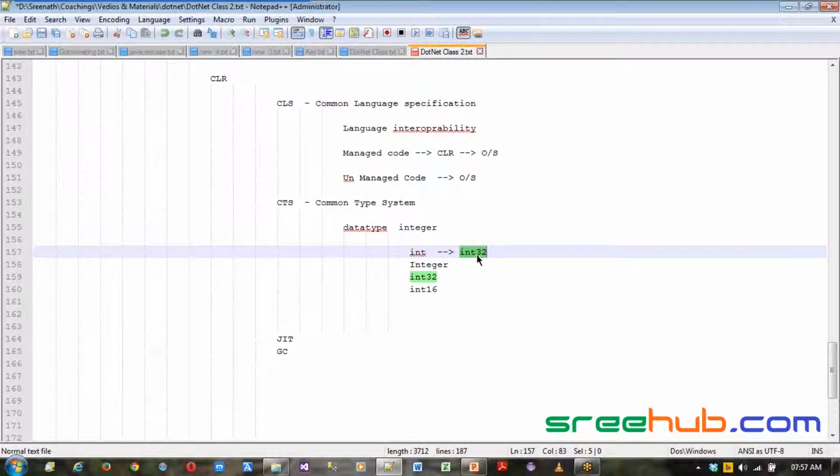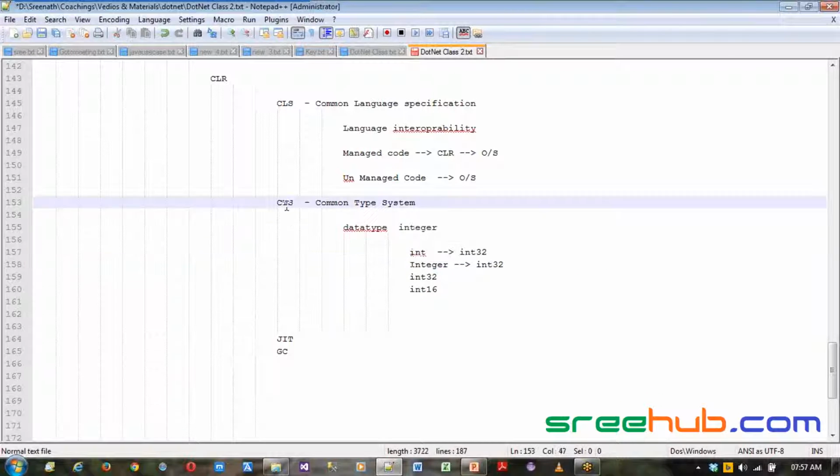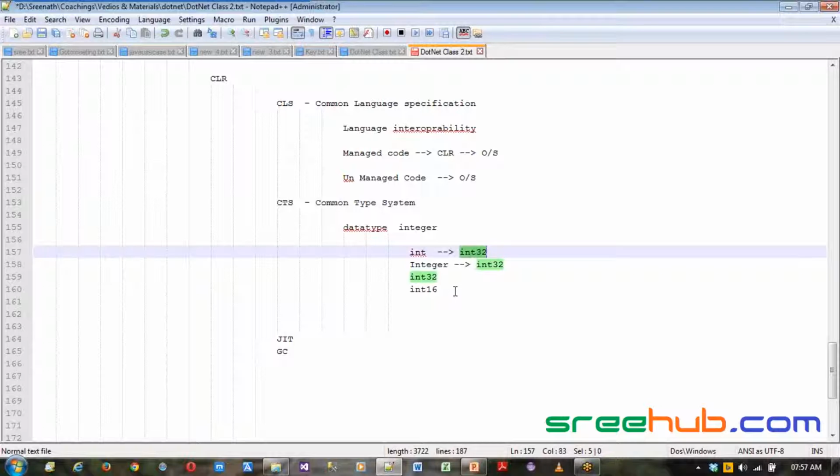Same way in VB, if you define Integer, you are defining an integer type of 4 bytes, and internally it will map this to Int32. Based on the data type you have defined, your CTS knows which one to map internally, because it has to convert everything to an understandable format and then generate managed code. So that is why CTS is important.